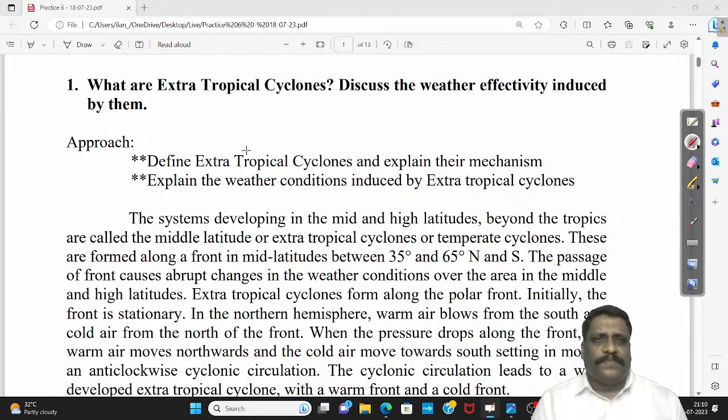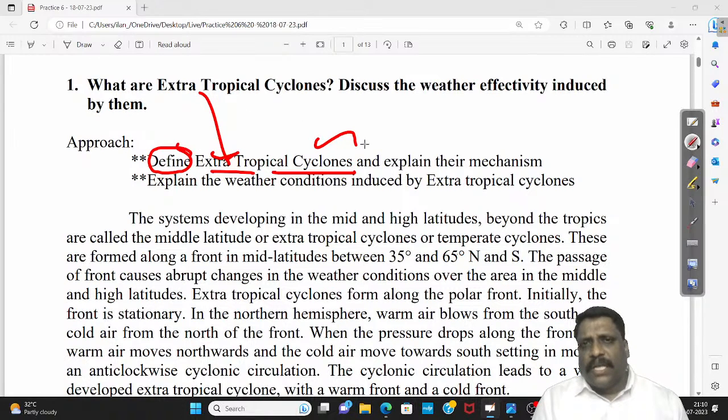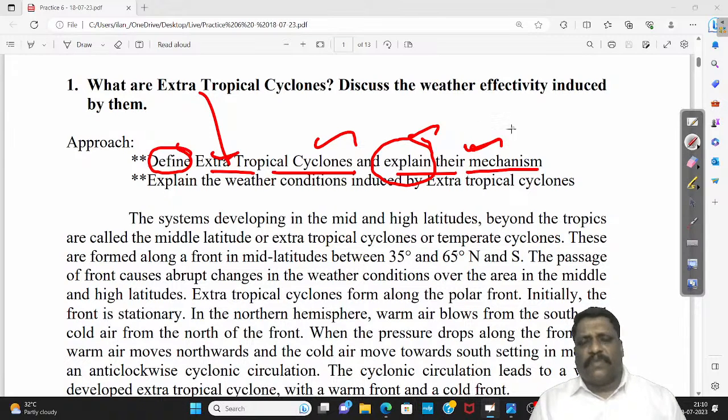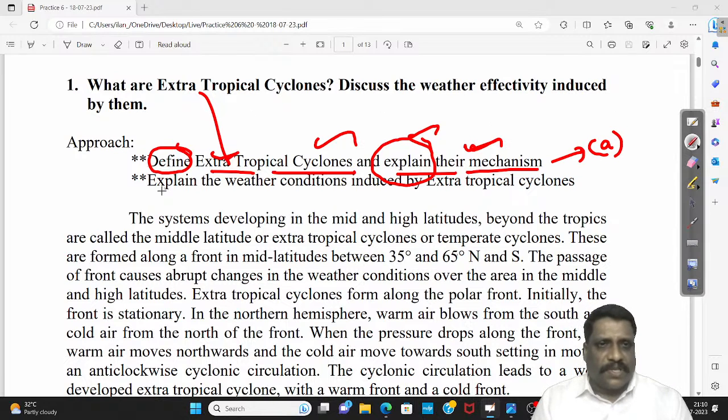Right. Okay. Now, what is the approach? Approach is very simple. I am going to define, or more than defining, I can also explain. I can define what exactly extratropical cyclones are. And it is also better that you explain the mechanism. Though I use the word explain, I can talk about the mechanism briefly. So, this will be part A of the question demand.